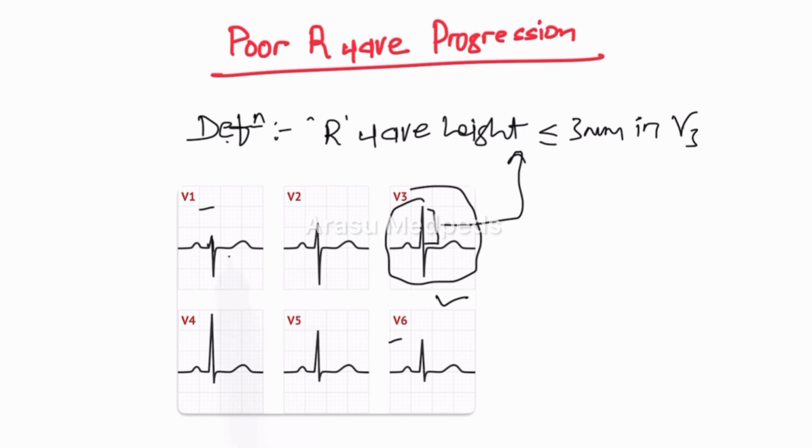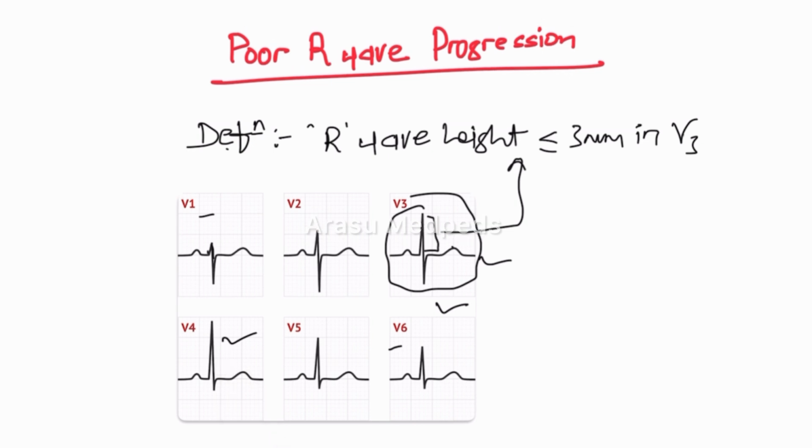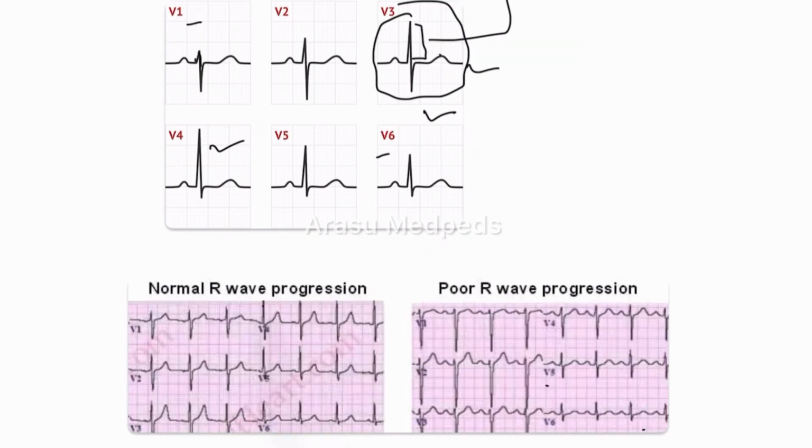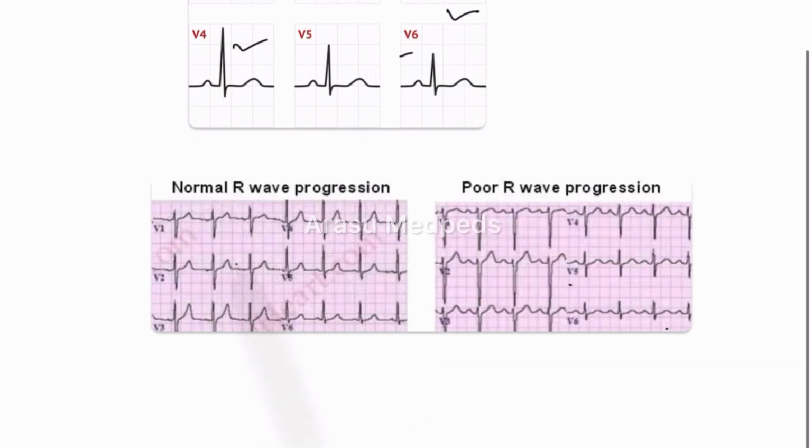Overall, the change should be seen at V3 or V4. That is, when we compare this R with the S wave, R should become larger than the S wave either in V3 or V4. If it is not happening, then we consider it as poor R wave progression. Here is an easy comparison. Normal R wave progression, it is progressing normally. Here it is small, becoming larger, and the change is happening at V3 or V4.